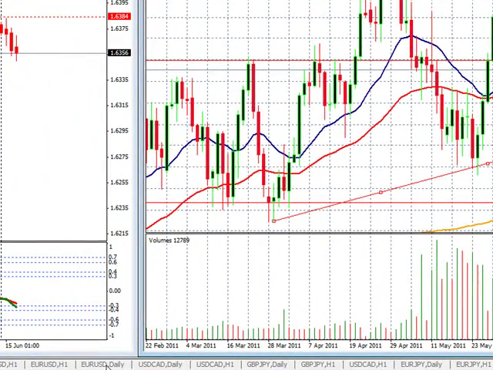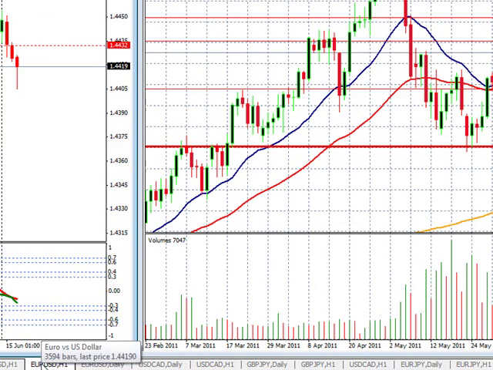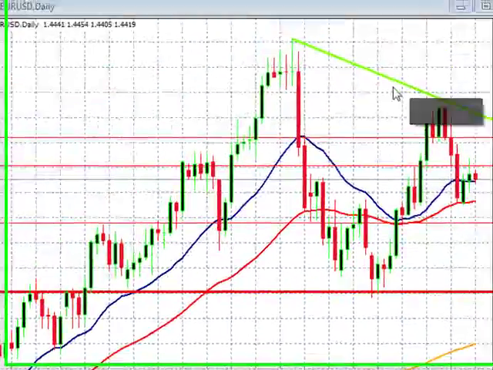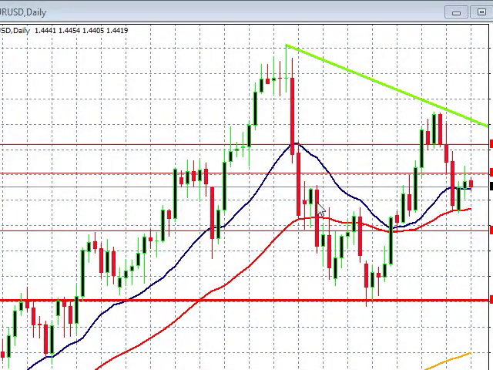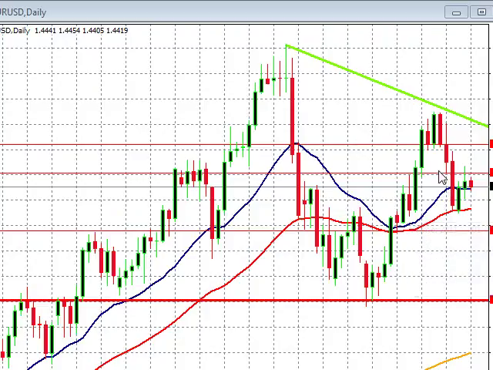Our final one we're going to look at is the Euro dollar, the Euro daily, and this one's forming into a decent wedge, but more importantly, it's starting to consolidate like the other two dollar currency pairs. We put in a lower high, we're bouncing off the 50 moving average, and now it needs to tell us which way it wants to go. Either way is fine. We just want it to tell us what to do.